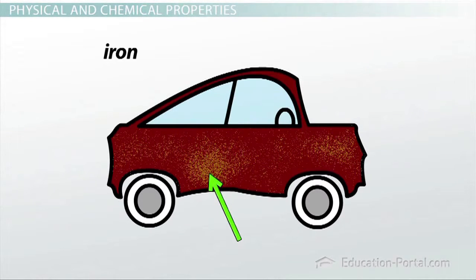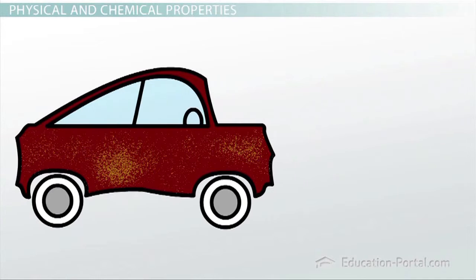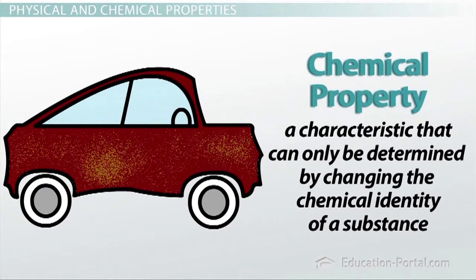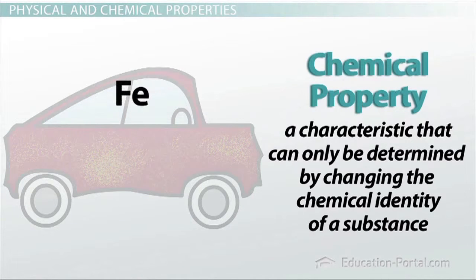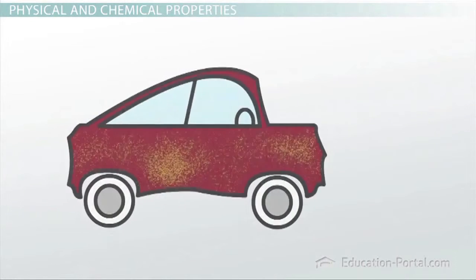Unfortunately, the iron that was used to make your car is not the most stable of the metals. When it is exposed to oxygen, it transforms into rust. This ability to react to oxygen to form rust is called a chemical property. A chemical property is a characteristic that can only be determined by changing the chemical identity of a substance. What we started with was iron, but when it reacts with the oxygen in the air, it turns to iron oxide, or rust.